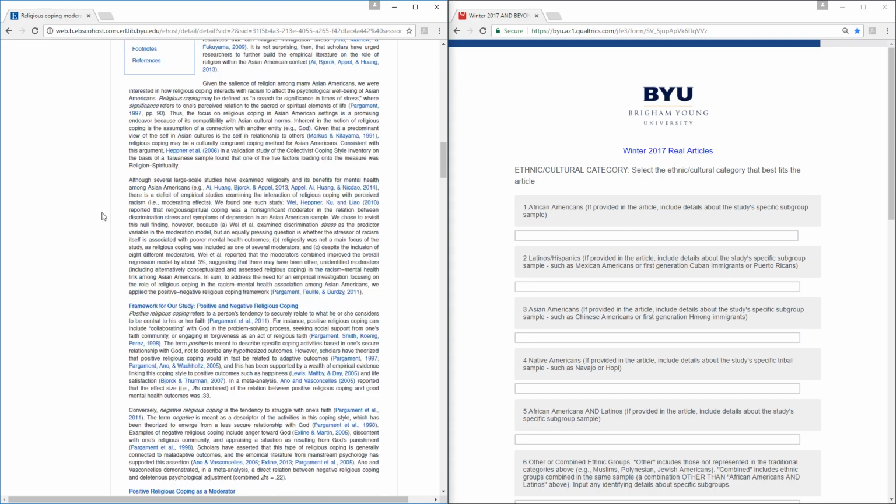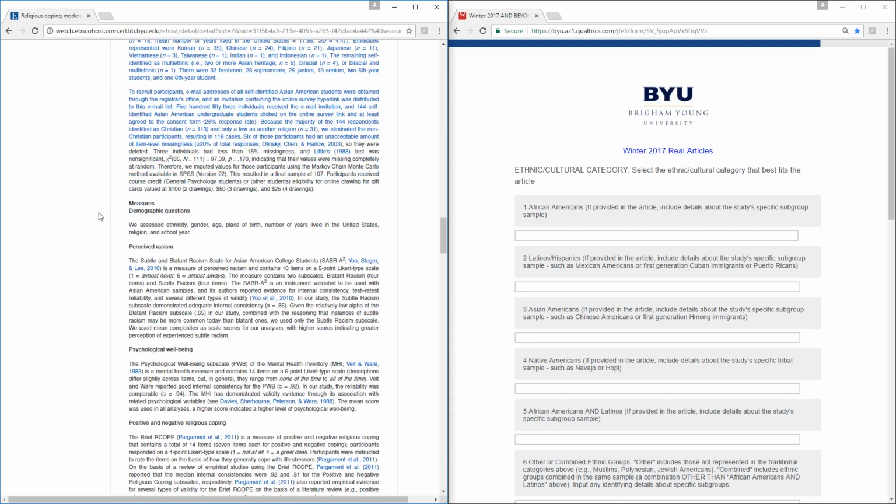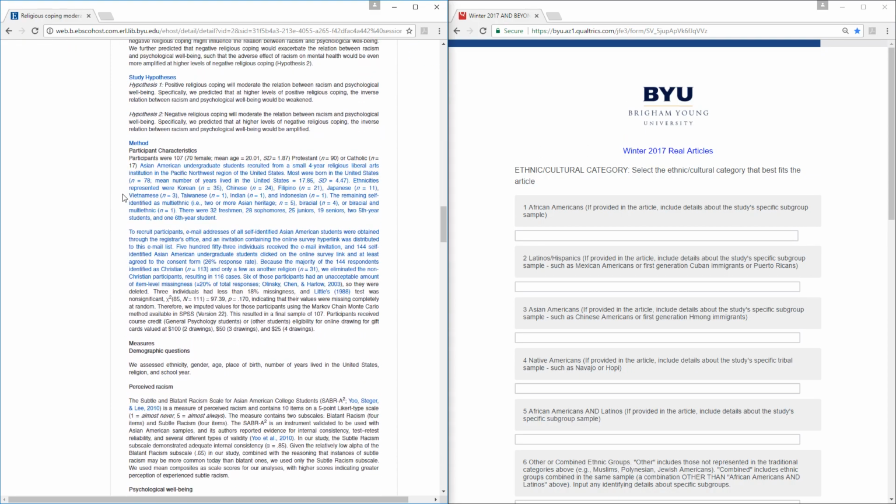So if we come down to our sample description in the method section, we can find that there is a specific breakdown of ethnic and cultural groups among the Asian racial group. And we didn't include this earlier into the ethnic and racial breakdown. But here we're going to use this ethnic and cultural category information.